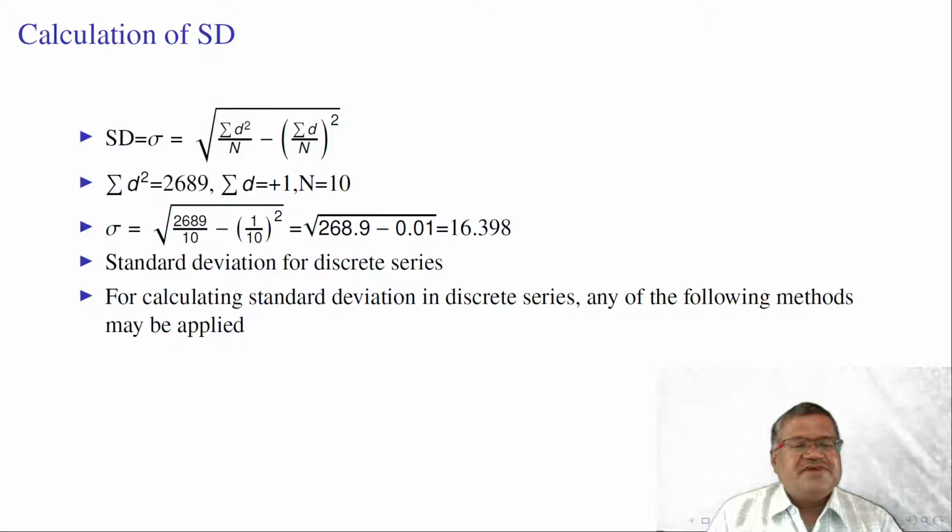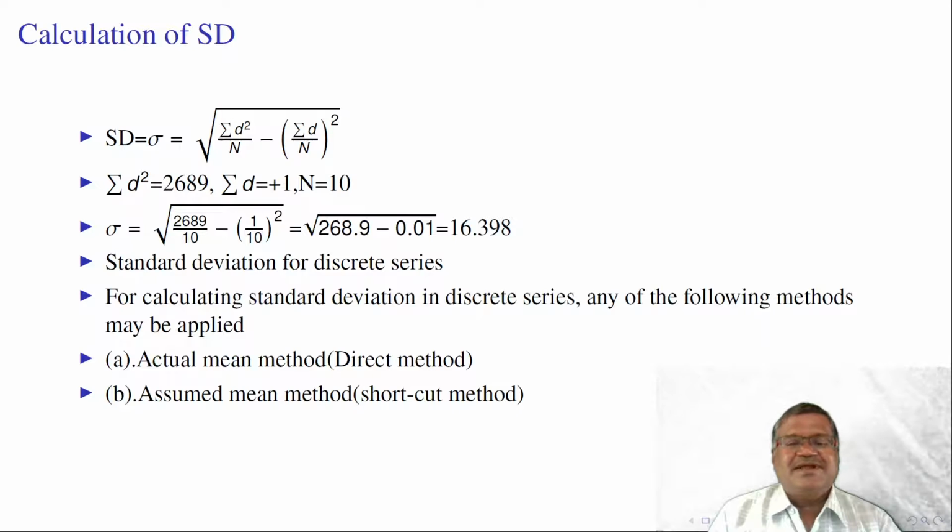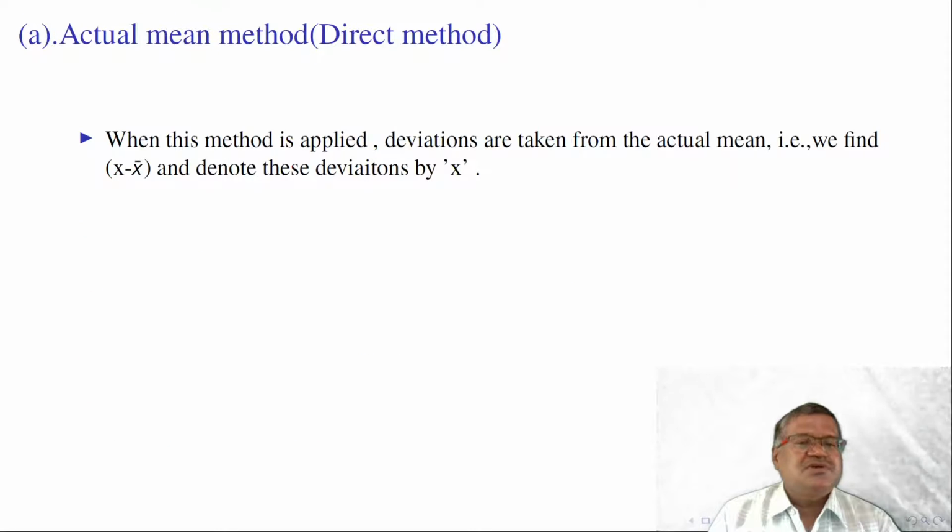Now the standard deviation for discrete series. For calculating standard deviation in discrete series, any of the following methods can be applied. There are 3 methods: the actual mean method or direct method, assumed mean method or shortcut method, and step deviation method. Any of these 3 methods can be used basing on our convenience, and it is based on the observations given in the data.